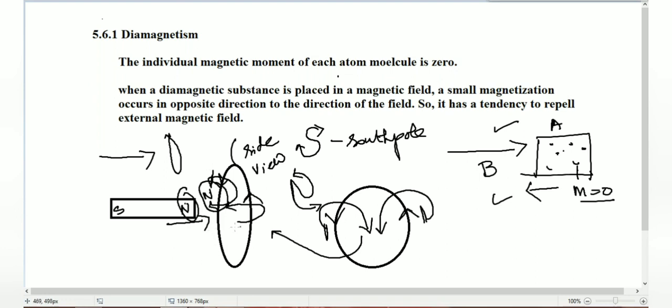This property happens in diamagnetism material. Initially the magnetic moment is 0. Again come to the content. Initially the magnetic moment is 0.